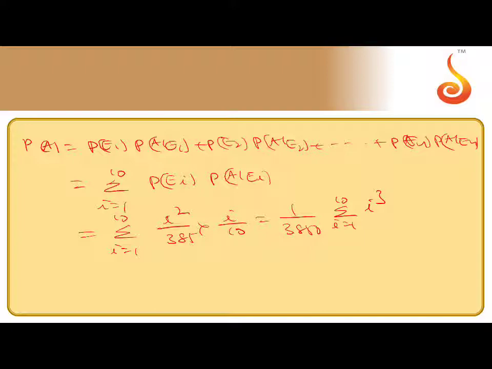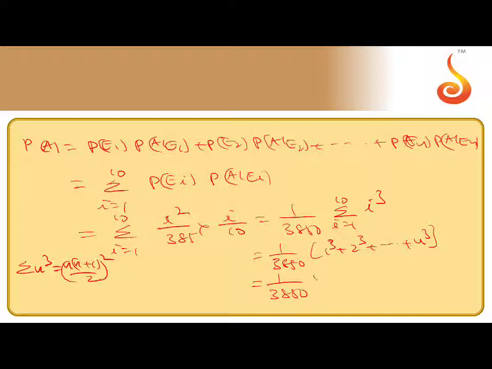So i cube means the sum of the cubes of natural numbers: 1 cube, 2 cube, and so on up to n cube. We have the formula for sigma n cube: n into n plus 1 by 2, whole square, which is n square into n plus 1 whole square by 4.